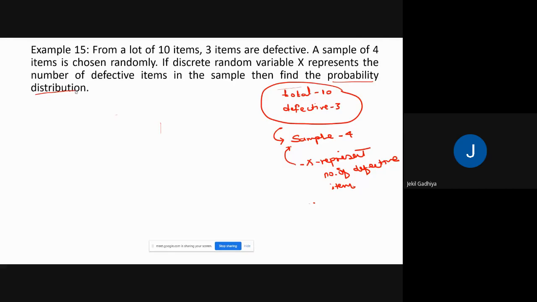Anyone having a doubt in this question? Please write yes or no. Question is clear to everyone. Please give me a reply. I'm waiting.